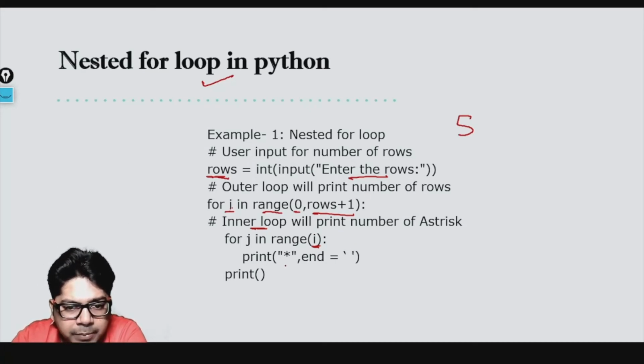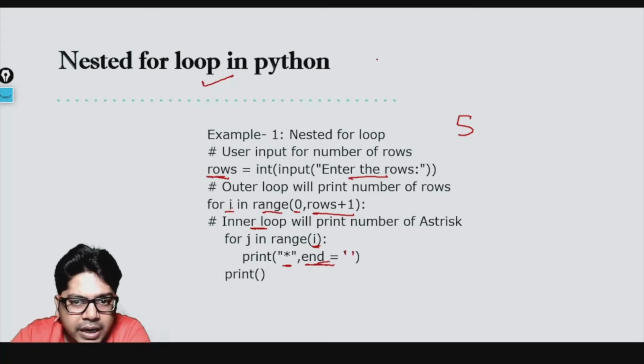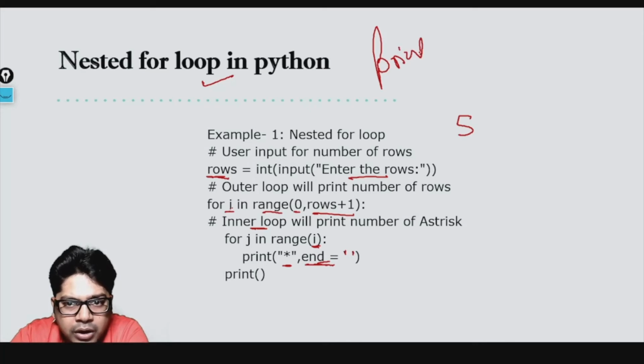And now you see here print asterisk, and then I'm putting end equal to a single quote. Now what is this end? Now we know that if I directly use print, it will always print in a new line, but we do not want that. That is the reason what we do is that after a comma, we write the separator. Okay, this is called the separator, and there we write end equal to. We do not want to end it with a new line. I want to end it with a space so that I can have multiple things in the same line.